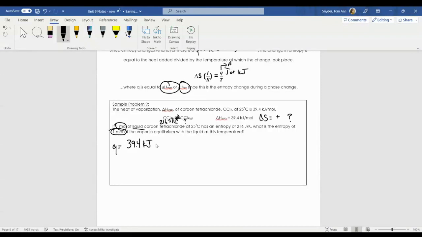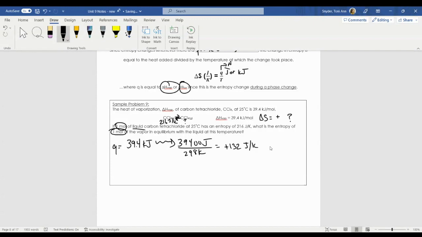Q is equal to that. But to calculate entropy, we want this value in units of joules. So I'm going to do 39,400 joules. This vaporization process is happening at 25 degrees Celsius. So 25 degrees Celsius is equal to 298 Kelvin. This is going to give me my entropy for that gaseous carbon tetrachloride. So my gaseous carbon tetrachloride would have an entropy of positive 132 joules per Kelvin.